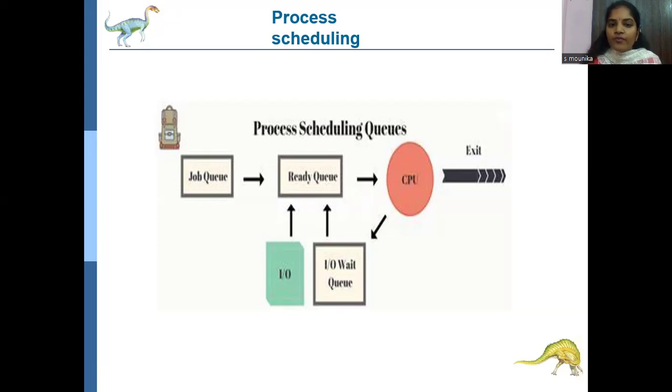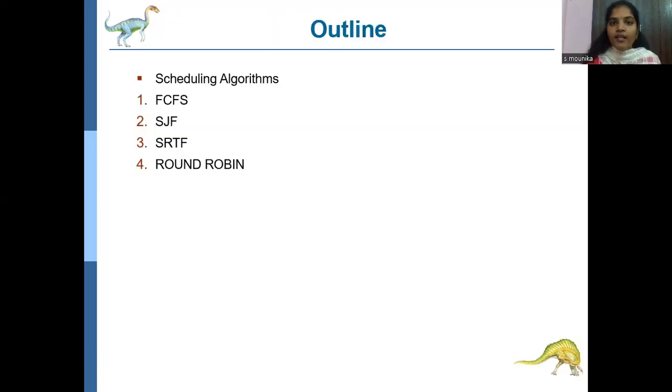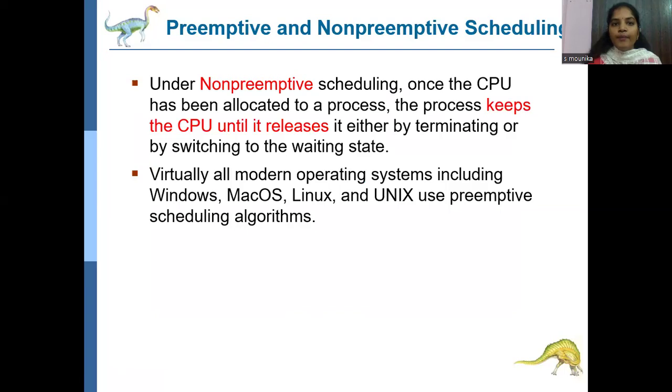Which process will execute first and which will execute next is decided by the CPU scheduling algorithms, that is, the process scheduling algorithms. We have four scheduling algorithms: FCFS, first come first serve; SJF, shortest job first; SRTF, shortest remaining time first; and round robin. Before discussing these scheduling algorithms, we have two scenarios to discuss: preemptive and non-preemptive scheduling definitions.